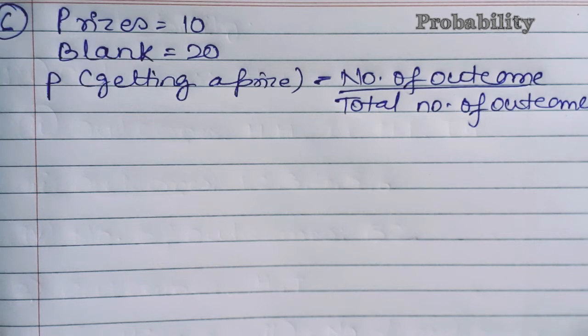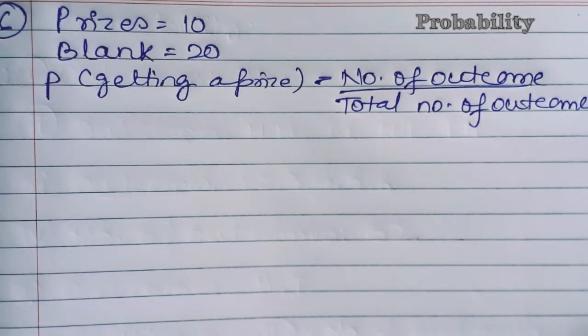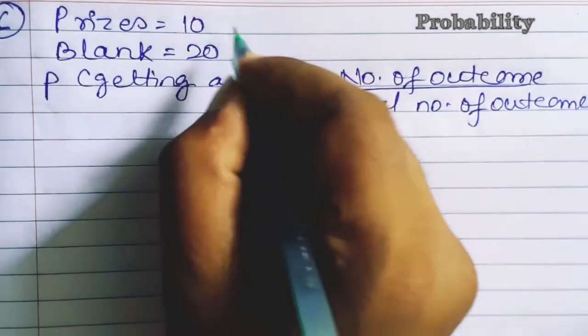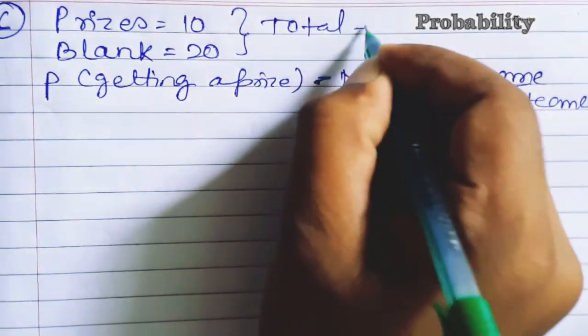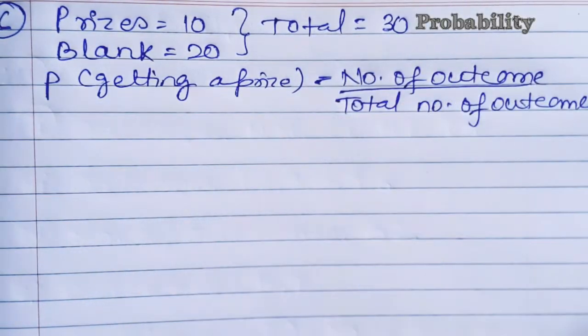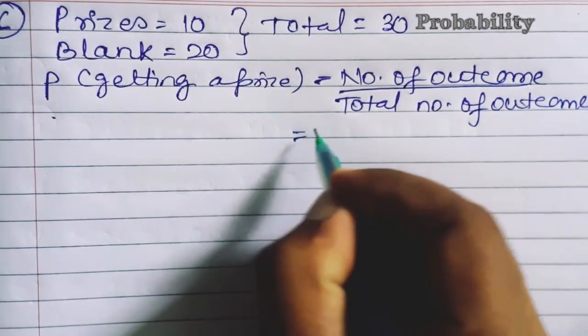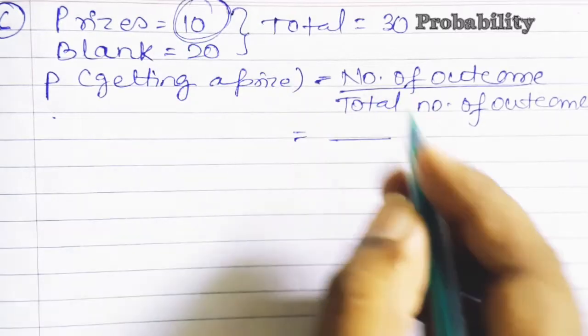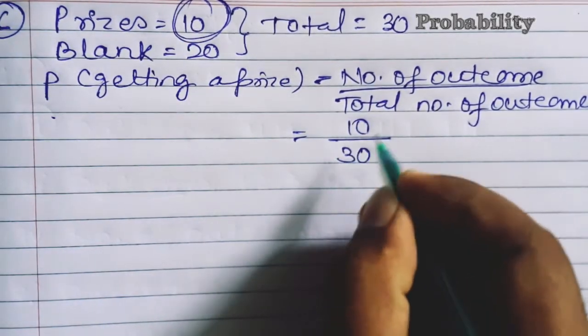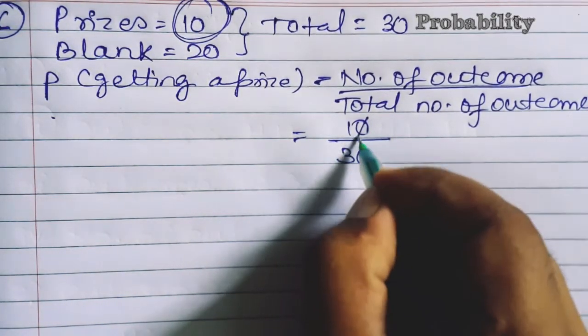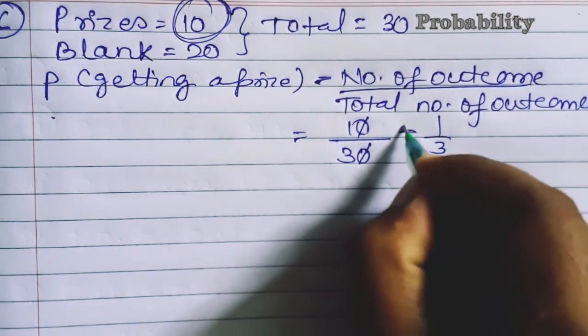Now in question number 6, what is given: in a lottery system there are 10 prizes and 20 blank coupons. Now we have to find the probability of getting a prize. So we know what the total value will be. Total will be 10 plus 20, that is 30. Now the probability of getting a prize: how many were prizes? That is 10, and we know that we always write the total value at the denominator. The 0 gets cancelled, so 1 upon 3 is the answer.